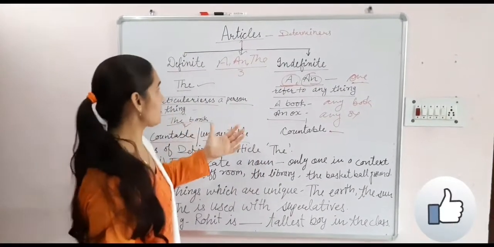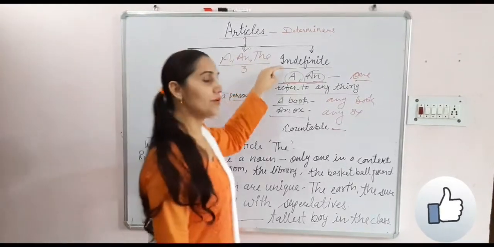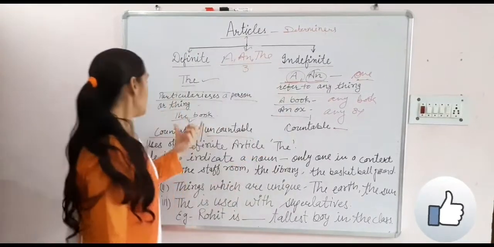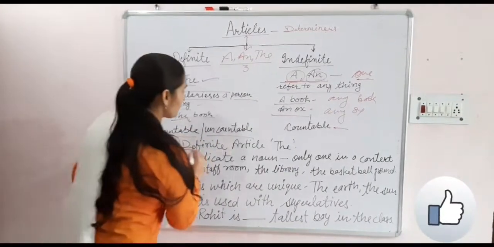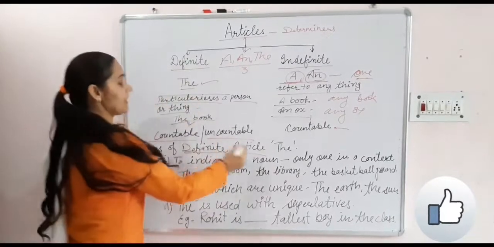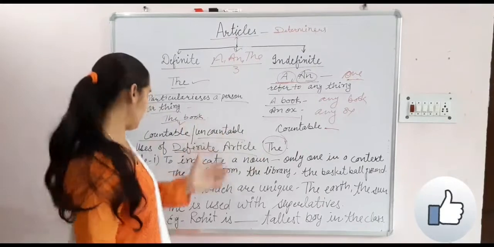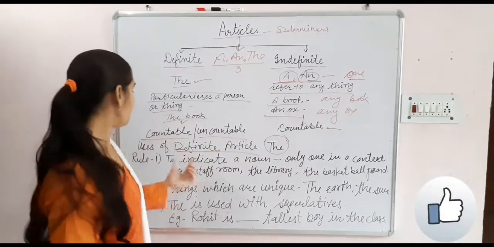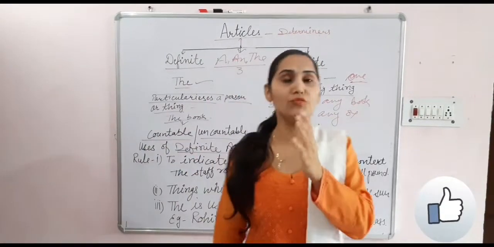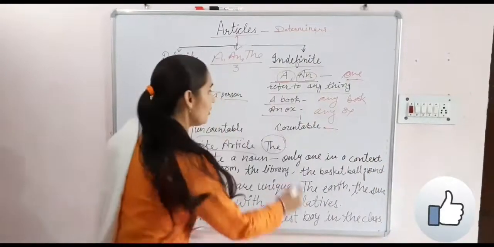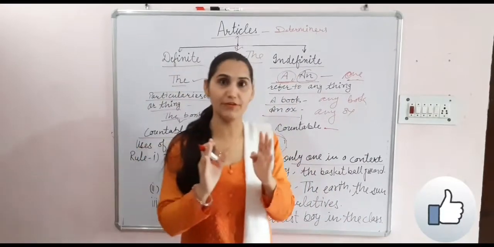Now we will explain uses of definite article and uses of indefinite article. First of all, I am going to explain uses of definite article, and our definite article is the. Rule number one: the is used with a noun that indicates only one in a context, जो किसी एक context को refer करती है.